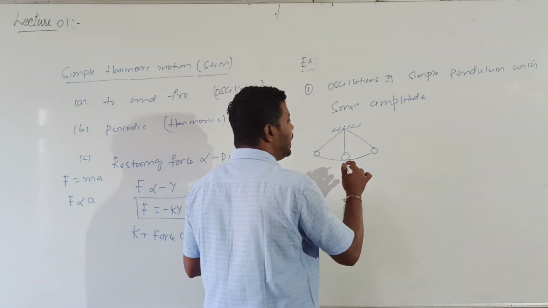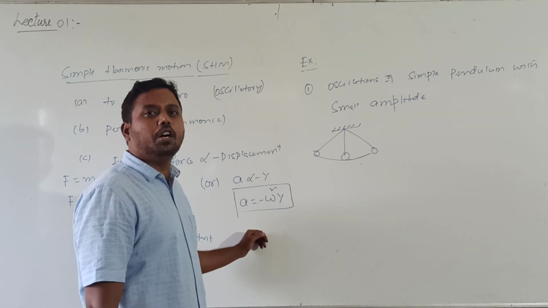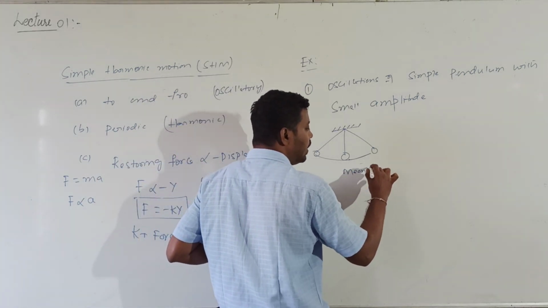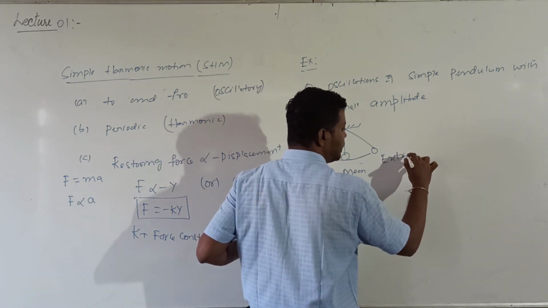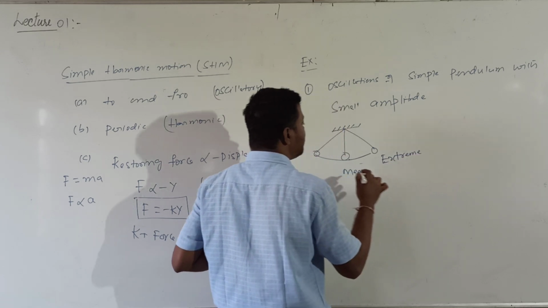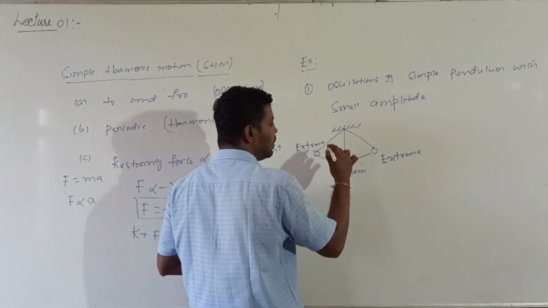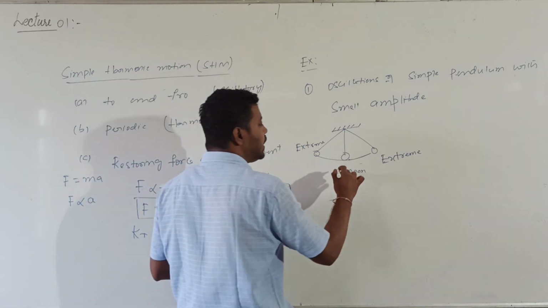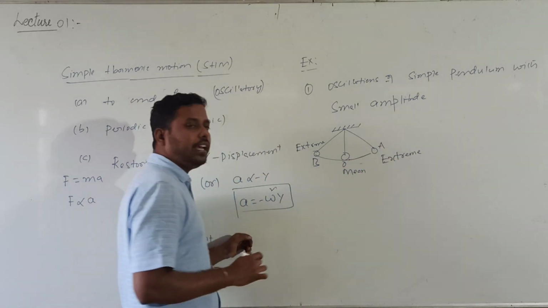When you leave it initially, the position at which the bob is at rest is called the mean position, and the remaining positions are called extreme positions. This is one extreme position and this is the other extreme position. Let us see here: the mean position I can call O, one extreme position A and the other extreme position B.